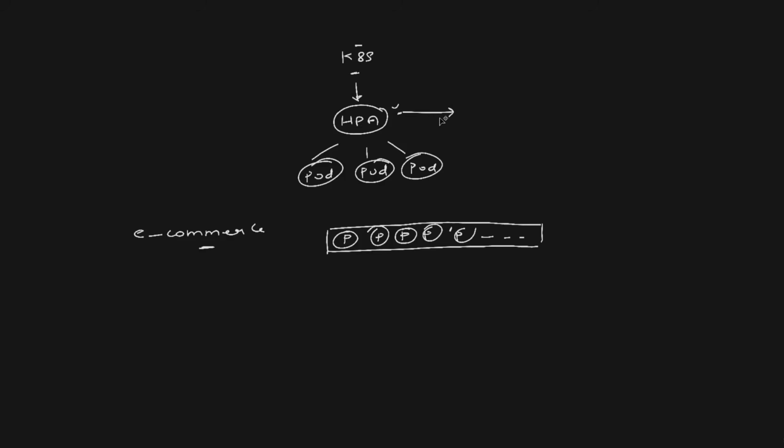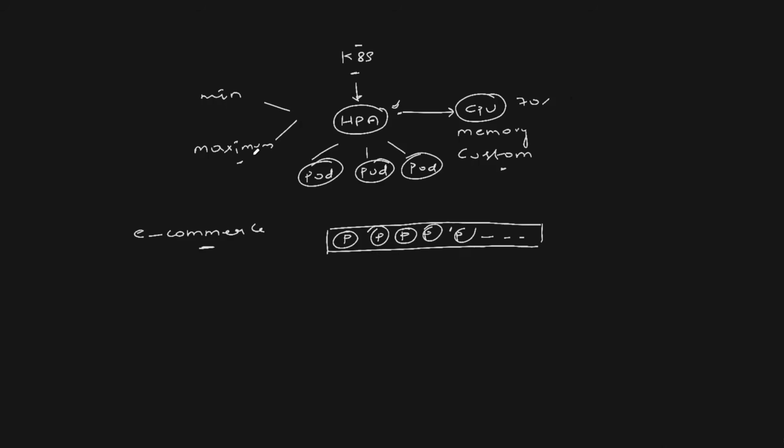Same triggers, no difference. This is also an autoscaler. It can also trigger on CPU utilization. It can also trigger on memory utilization and custom metrics from Prometheus, whatever you would like to configure. So just define a manifest file in Kubernetes, right? Along with your traditional deployment, you can deploy HPA and you can define within the HPA configuration: whenever CPU utilization goes to 80%, 70%, whatever it is, increase the pod count.